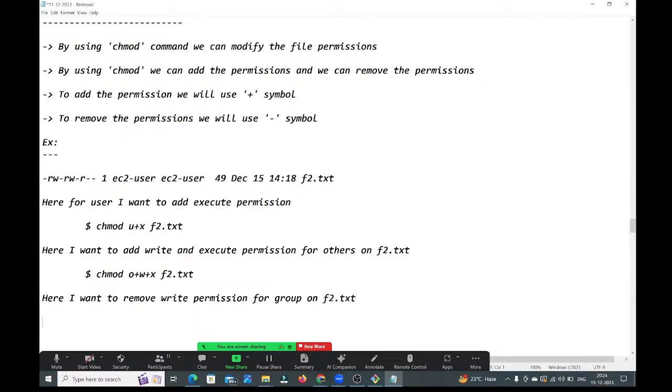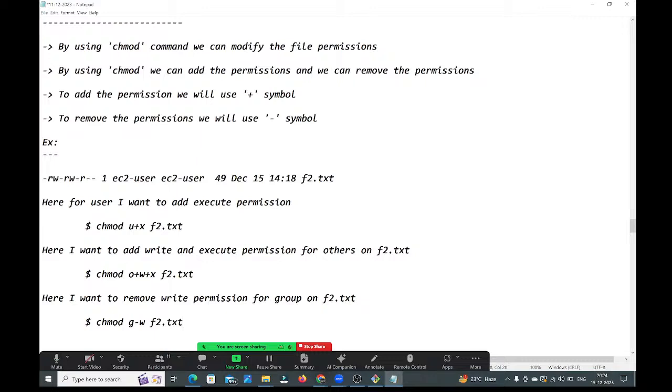So like this, by using alphabets, u+x, o+w+x, g-w, we can modify the file permissions guys.